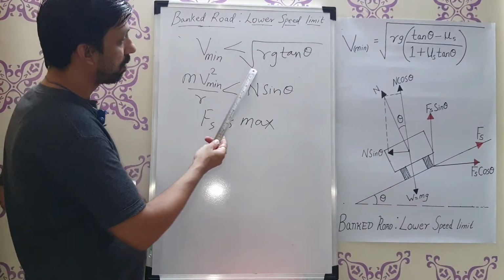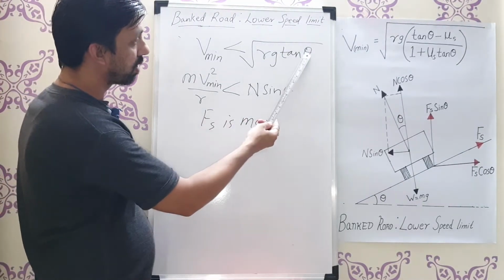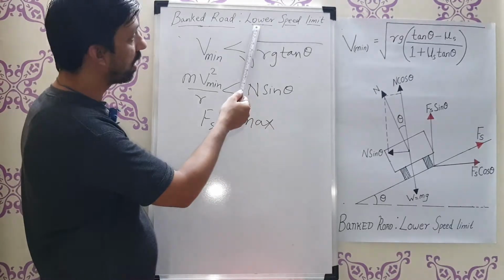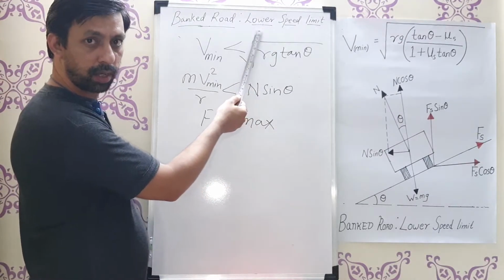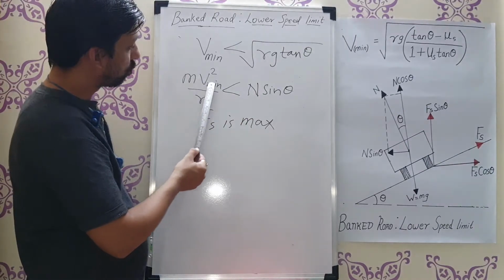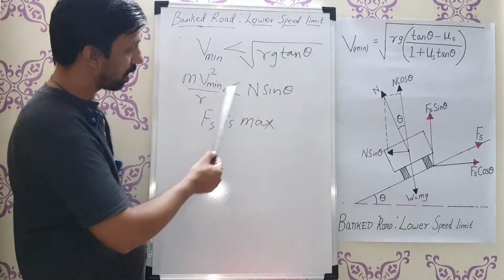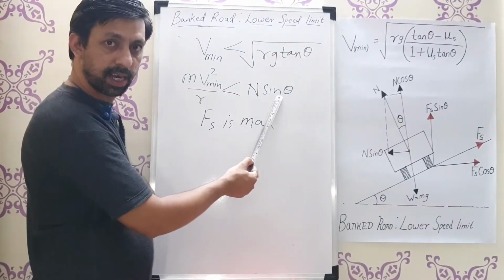V minimum is less than under root of Rg tan theta. Why is it less than? Because we are finding the lower speed limit. Okay. Then m v square minimum upon r is less than n sin theta.